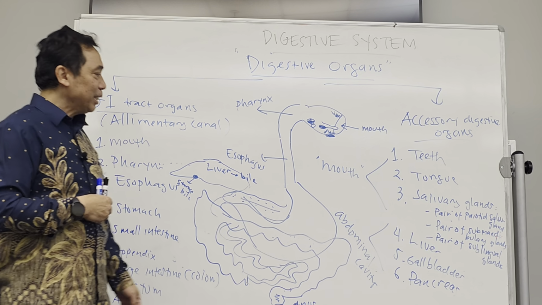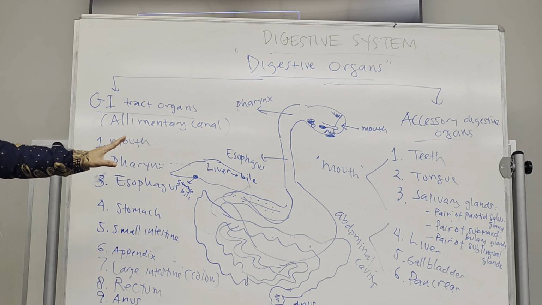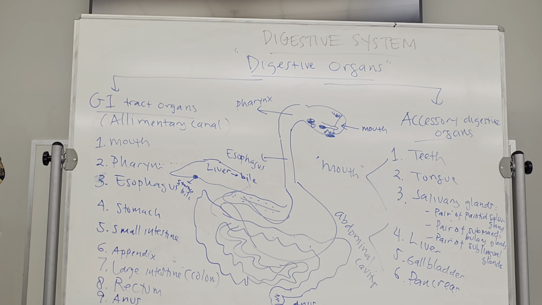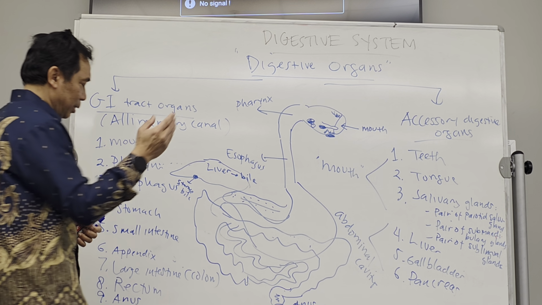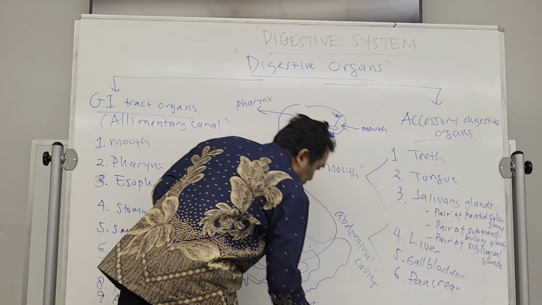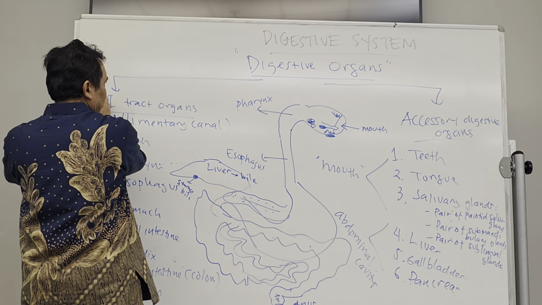Right? So these are the digestive organs. Okay, anybody have questions so far? These are all the organs. For the lecture exam, make sure you know it. But for the lab exam, make sure you know where they are in the organism itself, in the pig. So we're going to use the pig as our model for this digestive system. Okay, if you don't have questions, then we'll continue with the digestion process itself.